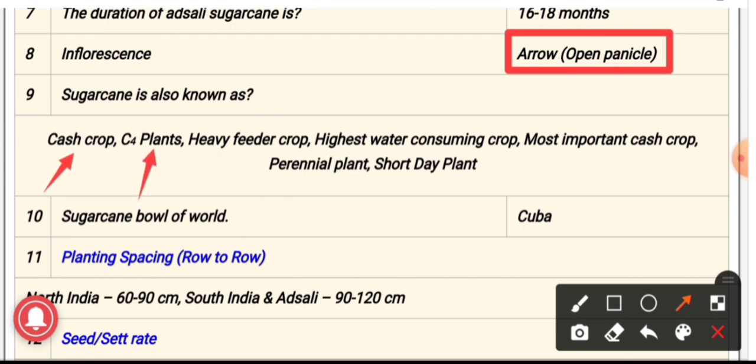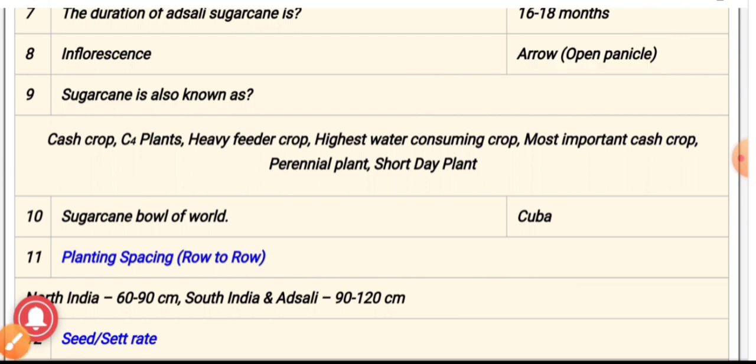The C4 cycle, which was discovered by Hatch and Slack, was discovered in sugarcane as well as the maize crop. Sugarcane is a heavy feeder crop, high water consuming crop, and it is a perennial plant. Perennial plant means that it takes more than 1 year for completion of the life cycle, and sugarcane is an intermediate short day plant.